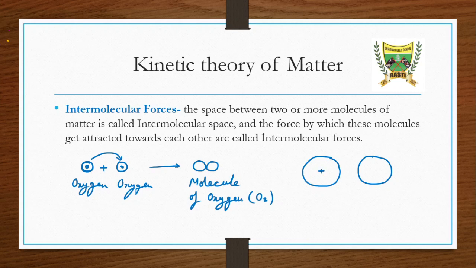Here is the positive charge, known as the nucleus. We will see that some space is there in between these molecules. This is the space we are talking about, and it is there even if they are combined.